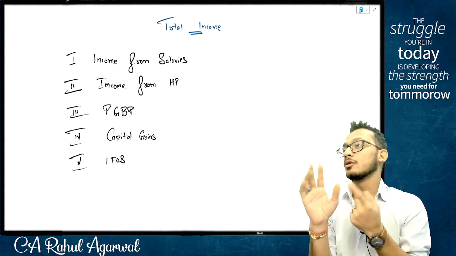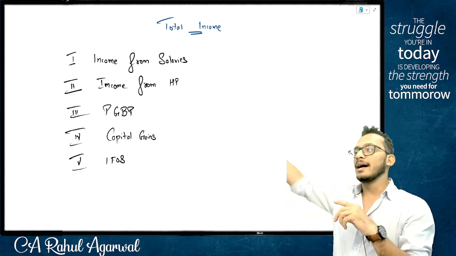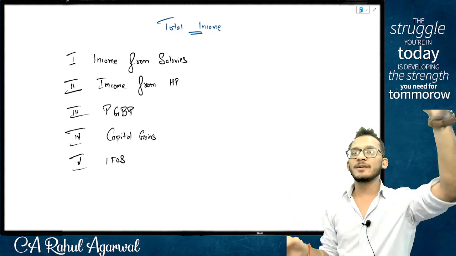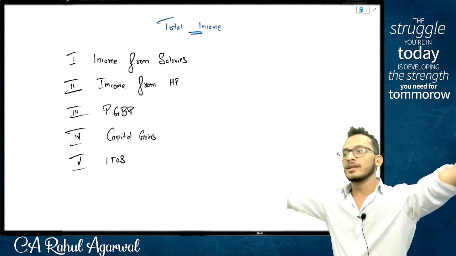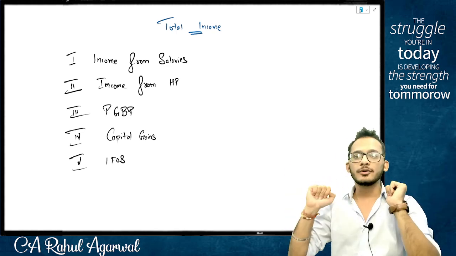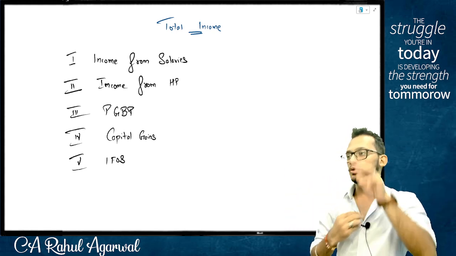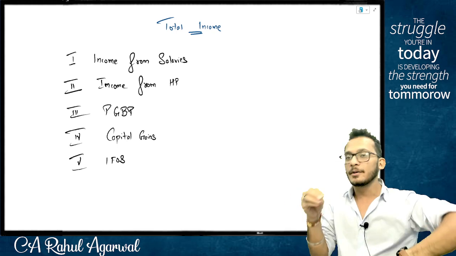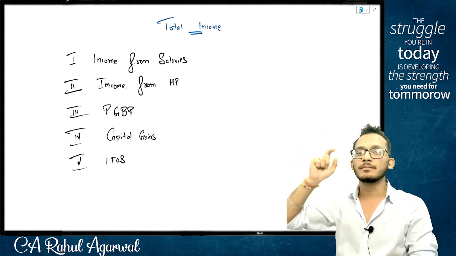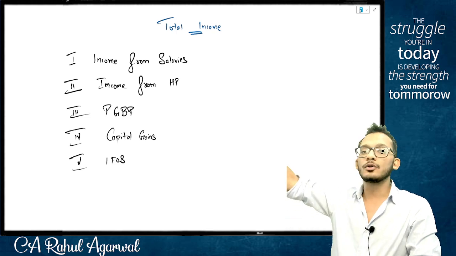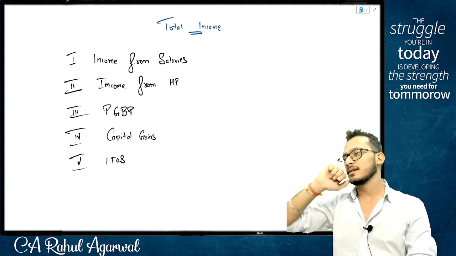Assessing officer said no. Interest from FD should be IFOS and IPO expenses should be PGBP. Therefore, show it separately. I am proposing to show 3 lakhs in my PGBP, meaning I am proposing that 2 lakhs should be PGBP income. He is proposing 2 lakhs should be IFOS. Who is correct?